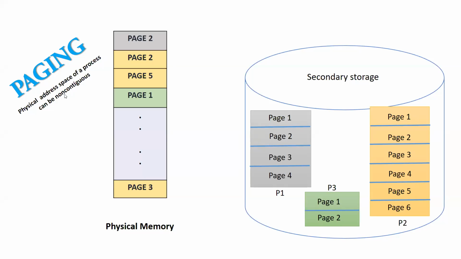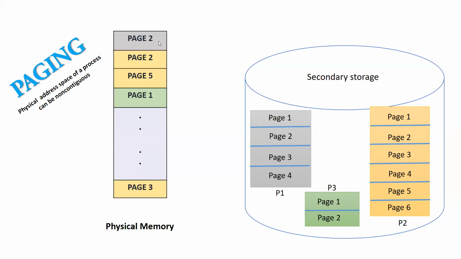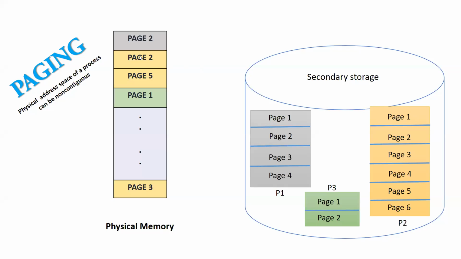If I get a space in frame 1, this will include a page of a process, because the size of a frame is equal to the size of a page. So one frame can accommodate exactly one page. But it is not frame 1 with page 1, frame 2 with page 2, frame 3 with page 3, not like that. It cannot be forced to be continuous. There are no such restrictions.